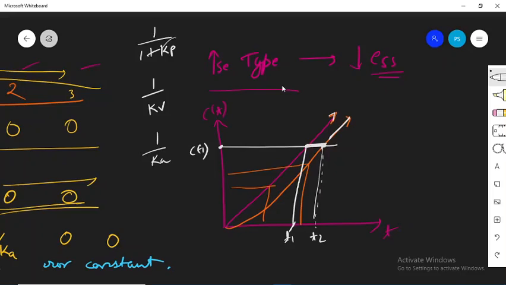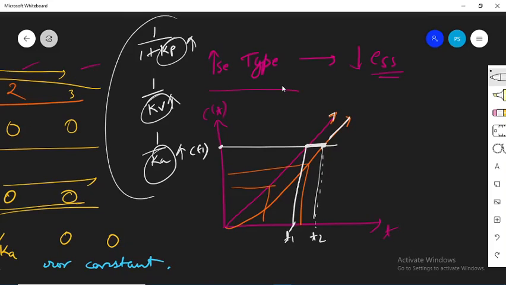So the higher the values of these kp, kv and ka, इनकी वैल्यूज जितनी ज़्यादा हाई होगी उतना ज़्यादा आपके सिस्टम में एरर कम होगा. This error is going to decrease. Okay, so I hope things are clear. I'll give you some numericals based on it. I'll also try to solve some numericals for you. So just go through this topic in books also and let me know if you have any doubts. Okay, thank you for now.